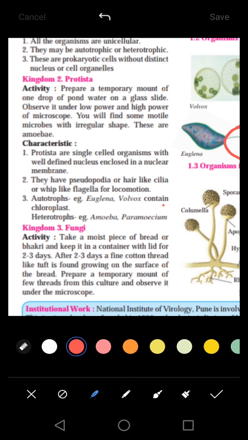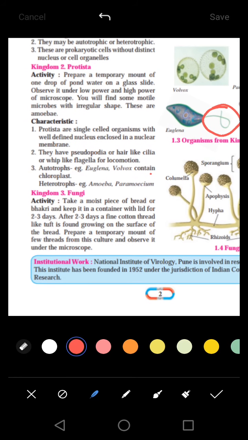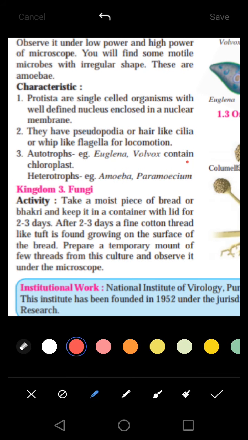Next is kingdom Fungi. You have to take a sample of bread or a dried bhakri or moist bhakri kept for 2 to 3 days. A greenish colored layer grows on it. As you have observed, if you keep bread in a refrigerator for about 3 or 4 days, you will find that a greenish layer has grown on it. Some microorganisms are growing there. Those are fungus or fungi. So this is the structure.